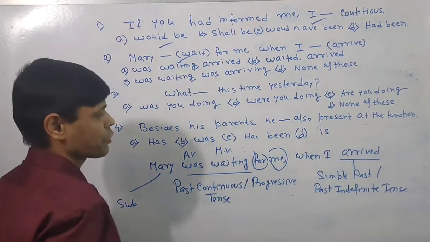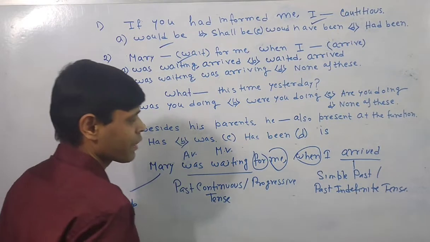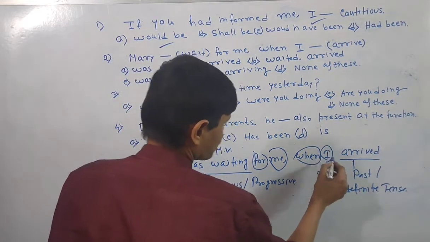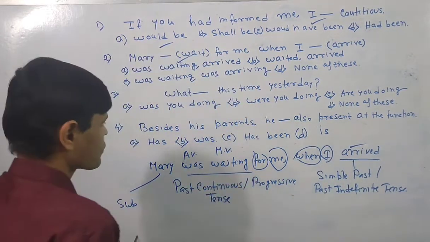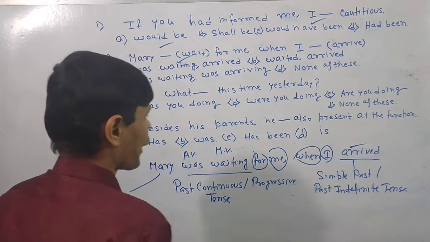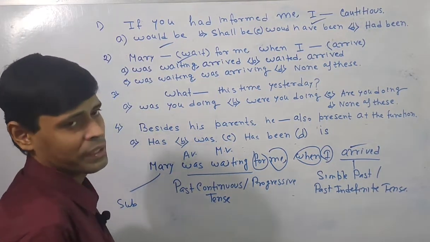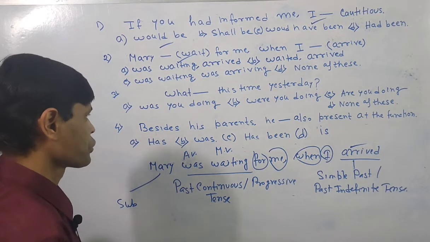Now here I would like to join the sentence with the conjunction or linker when. Again I have written the subject. Again the main verb is placed thereafter. So this is the overall structure. So you have to go for selection of the tense and the verb related to the tense in this way. So I would like to go for the next question.